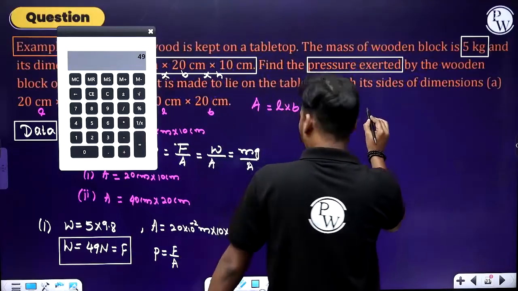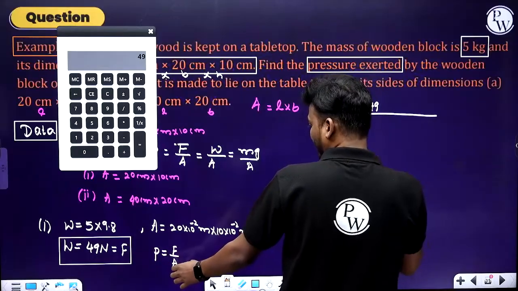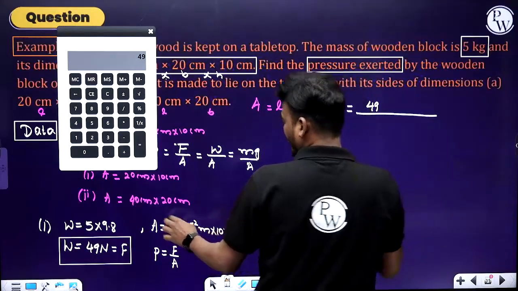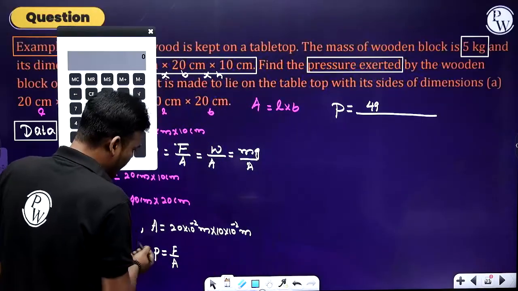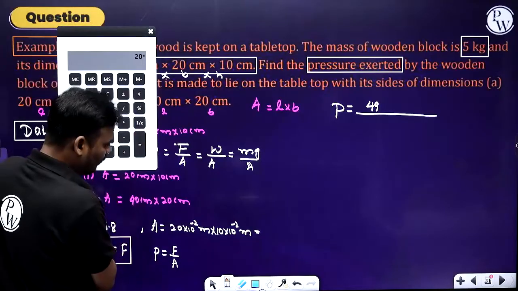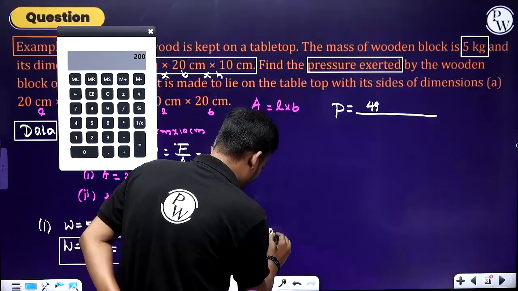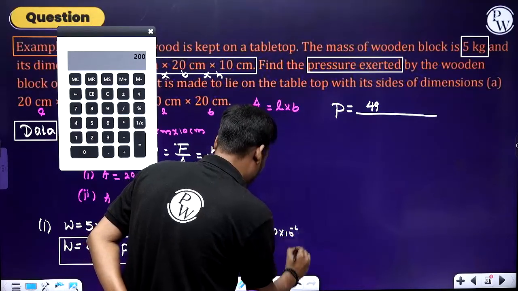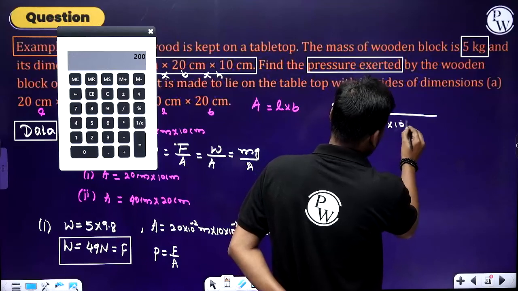Pressure equals 49 Newton divided by area. So 20 into 10 is 200, so 200 into 10 power minus 4.